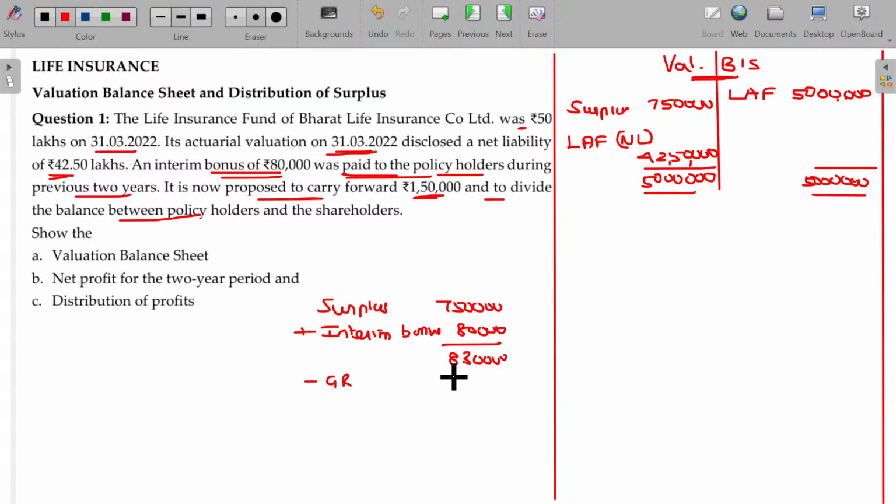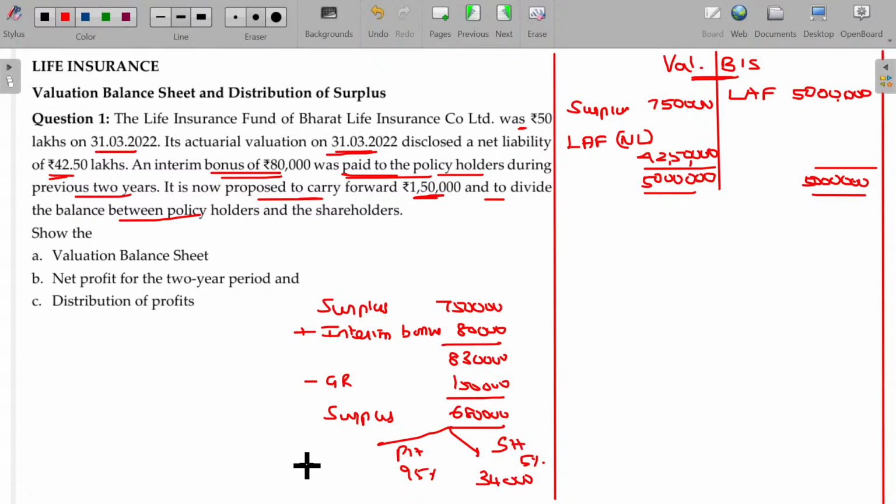Out of that 8,30,000 rupees, one part is going to be kept away for the future requirement called as GR 1,50,000. Now, what is a disposal surplus or distributable surplus? Come on, tell me. 6,80,000 rupees is the disposable surplus. Okay, surplus to be distributed. In this, policyholder will get how much? Sorry, shareholders will get 5%, and policyholder will get 95%. 5% being 34,000, and 6,46,000 will be for policyholders.